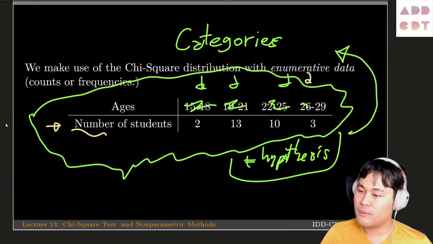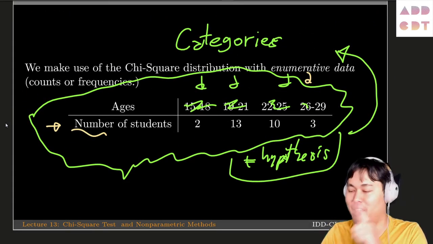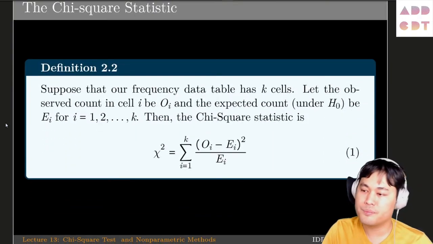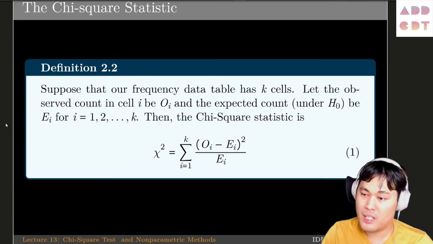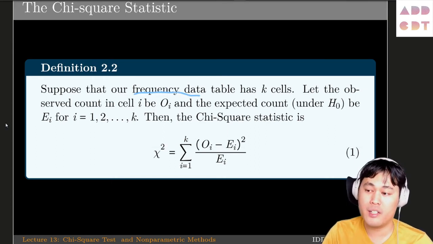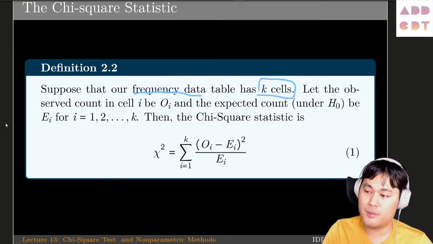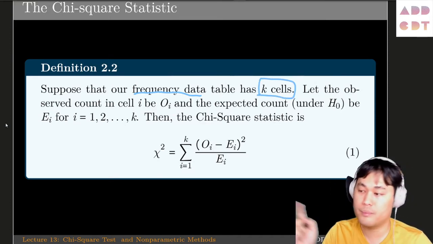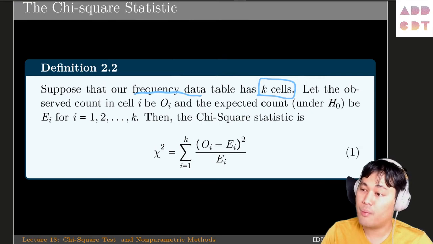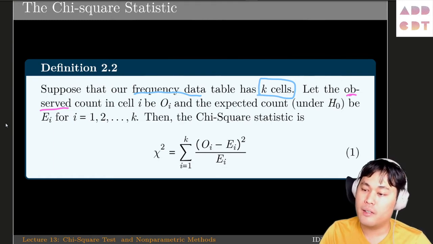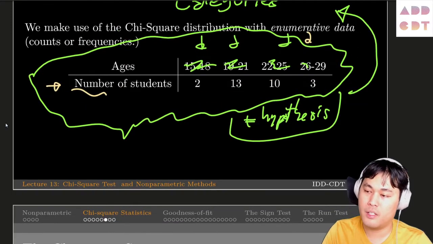And the next thing is how we do the math. We have the formula here, and then some setup. Suppose the frequency data, in this case the table, has k cells or k entries. We let the observed count be O_i. That's the observation, the number you get from the sample. So in this case, it's just these numbers.